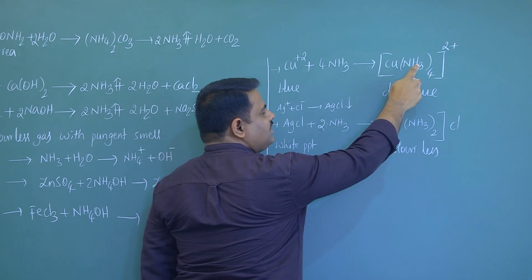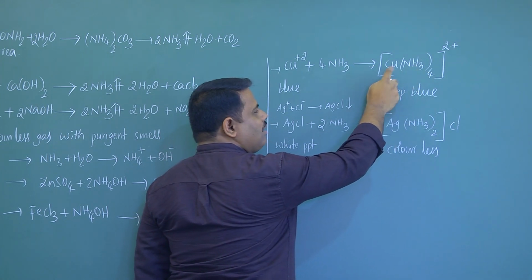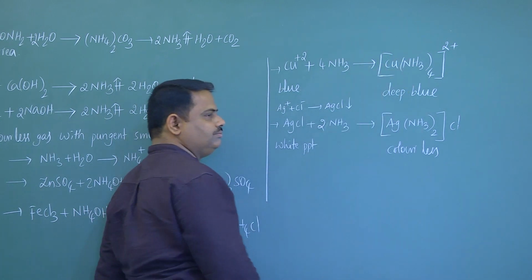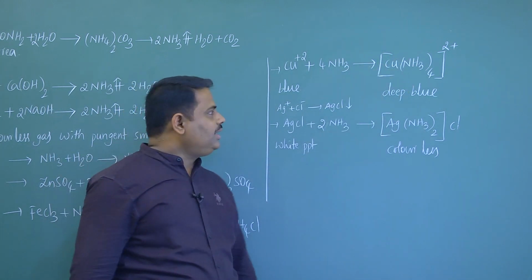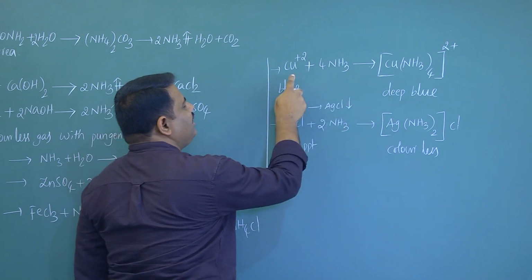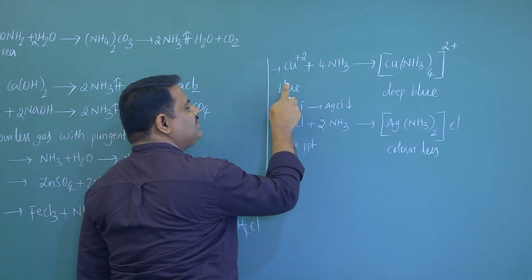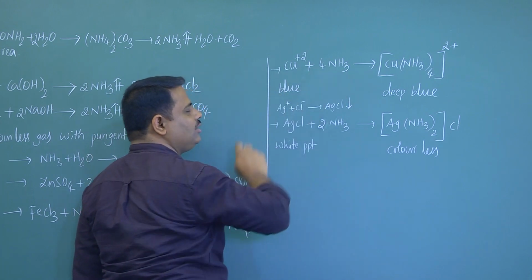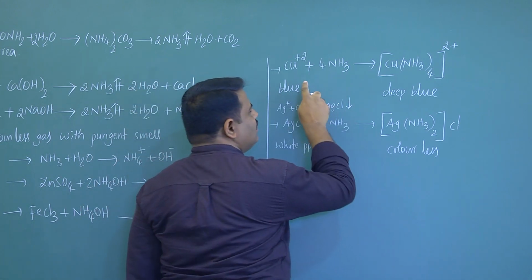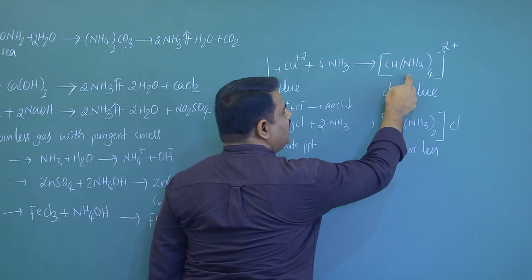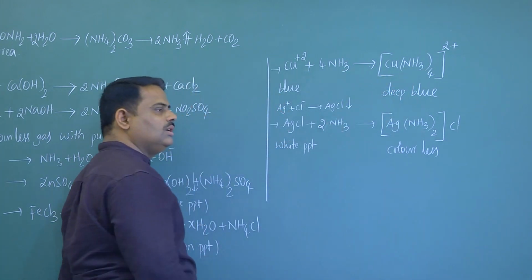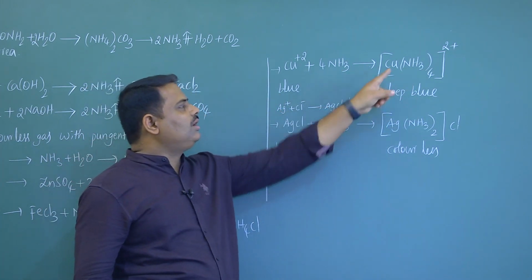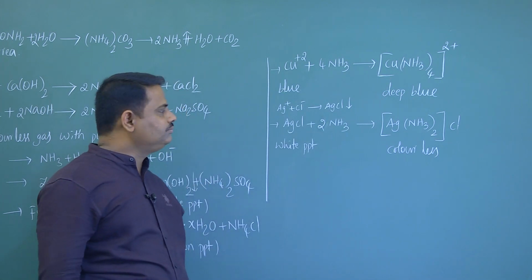This is tetraamminecopper(II). Initially, the aqueous solution of copper salt is blue in color. After addition of ammonia, the solution turns deep blue. This is the identification test for copper.